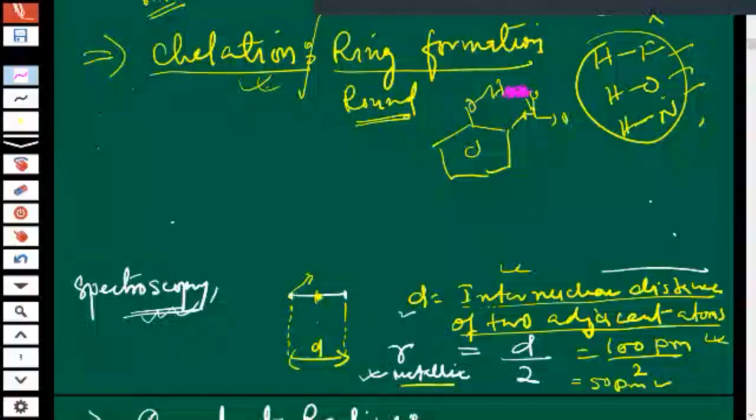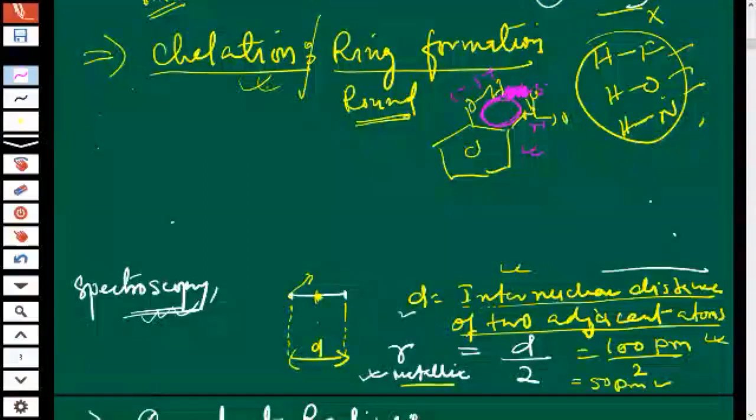This is negative, this is positive. So what is happening? A kind of ring is formed or not? Yes, sir. This is known as chelation; in this molecule chelation is taking place. Did you understand? We'll discuss more about chelation today. Just a kind of introduction.